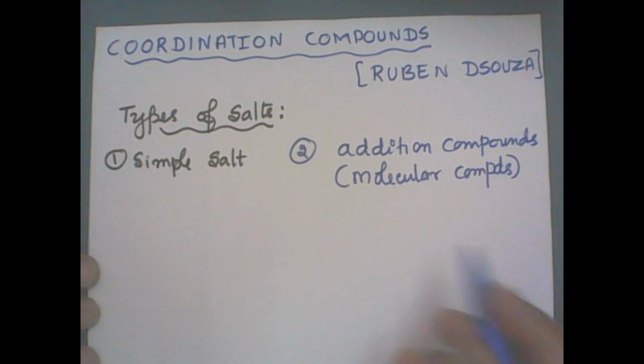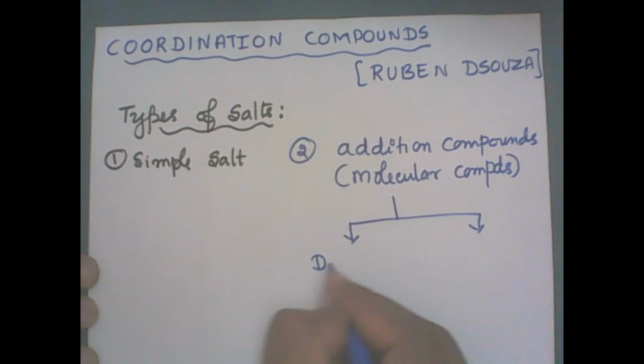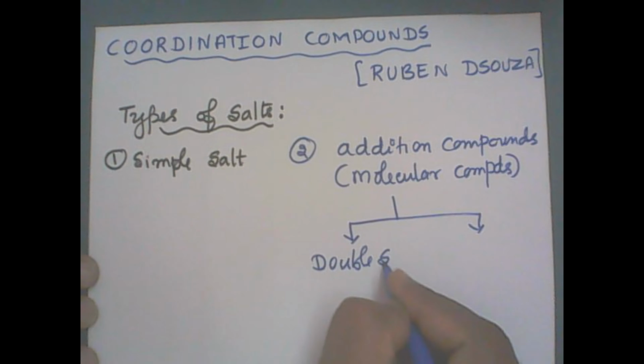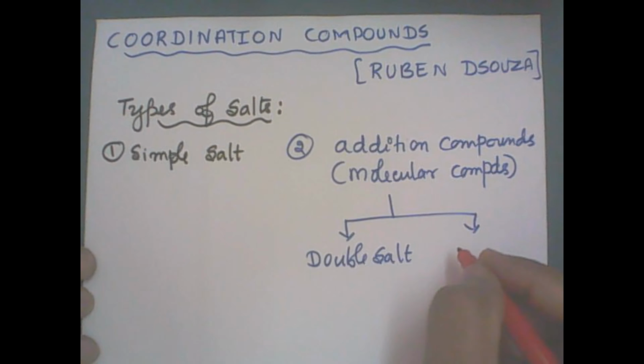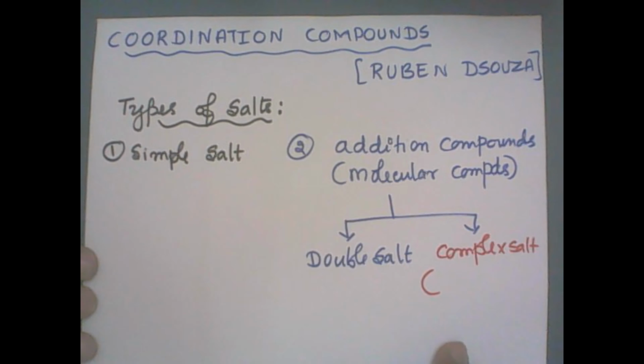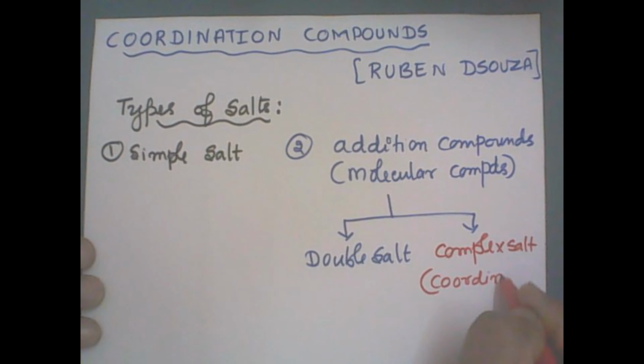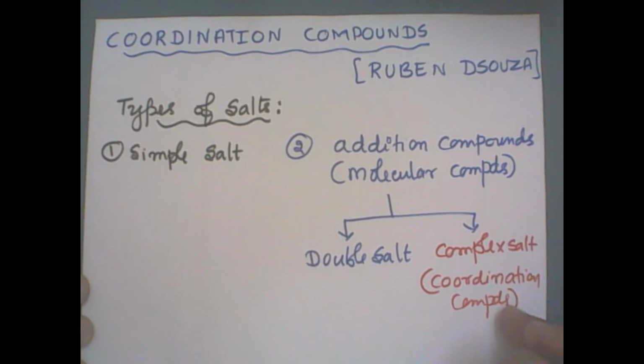And under molecular compounds, we have got two types of salts called the double salt, and the second one is known as the complex salt. This complex salt is also known as the coordination compounds. Therefore, complex salt and coordination compounds are one and the same. That is the name of the chapter.